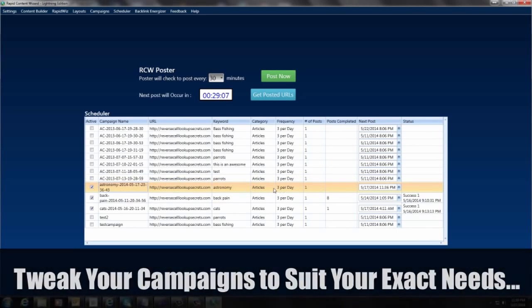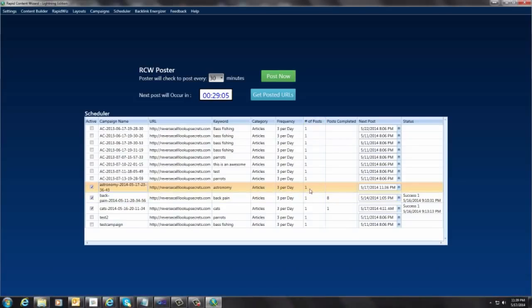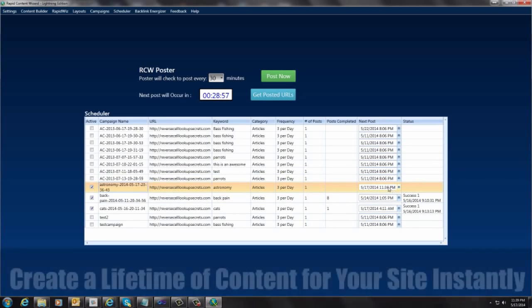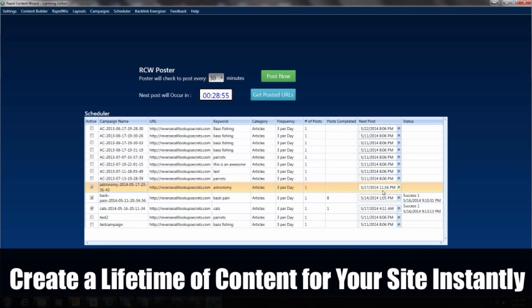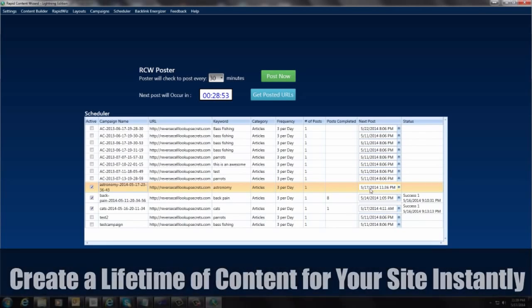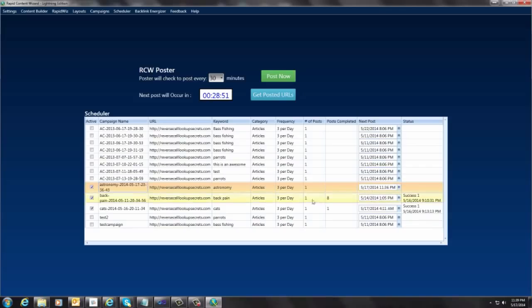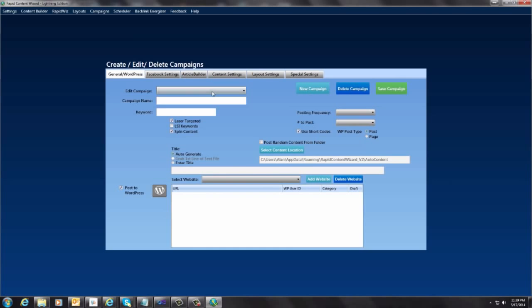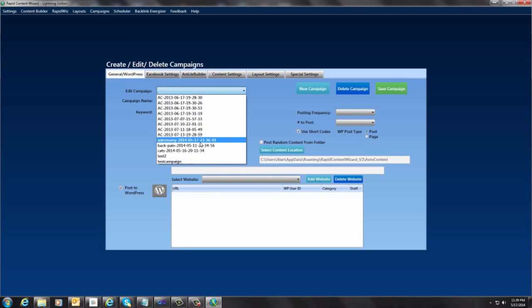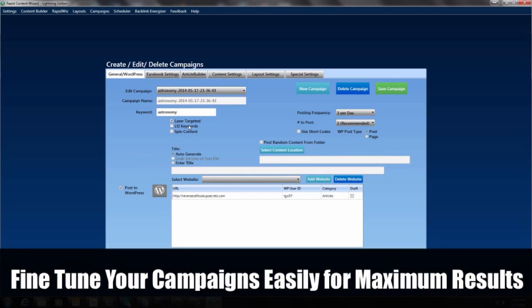And it's set up to go here 3 times per day, one article at each post, and it's starting at 5:17, 11:36 p.m. And this will go on forever. It will post at this time 3 times a day, every day. And you don't have to do a thing. This was just all set up for you automatically. I can come over here and show you quickly what the campaign looked like. There it is. It's laser targeted.